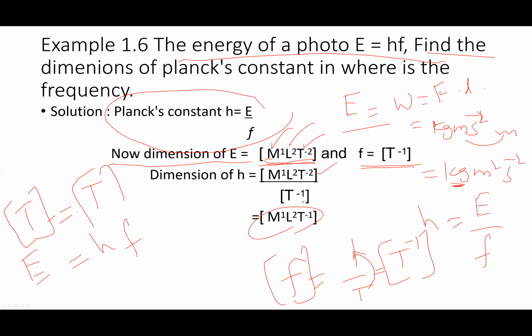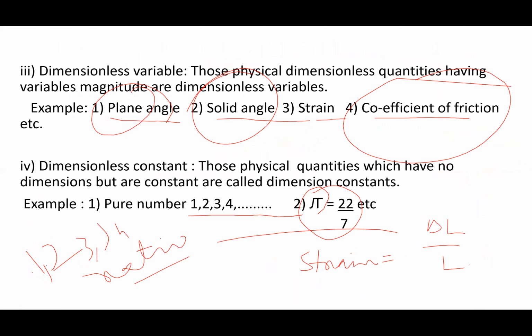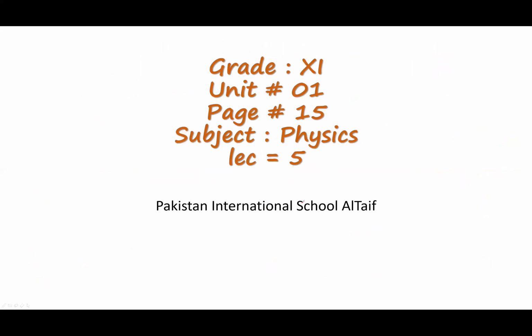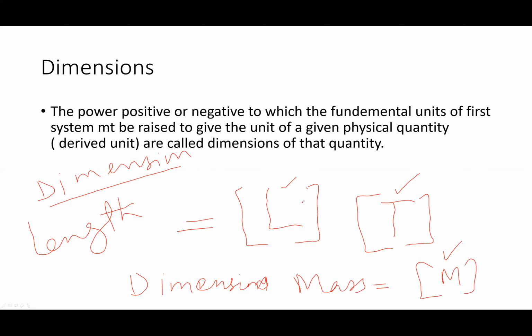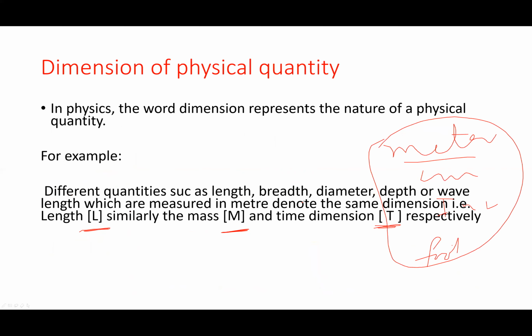Thank you, students. Let's revise this. Dimensions are the specific symbols written in square brackets. The specific symbols written in square brackets are called dimensions. Dimension of a physical quantity, for example wavelength: if you write wavelength is equal to 10 meter, the unit is meter. Don't think about the unit, think about wavelength: the length of a wave in which it completes one vibration. So the wavelength has dimension L.